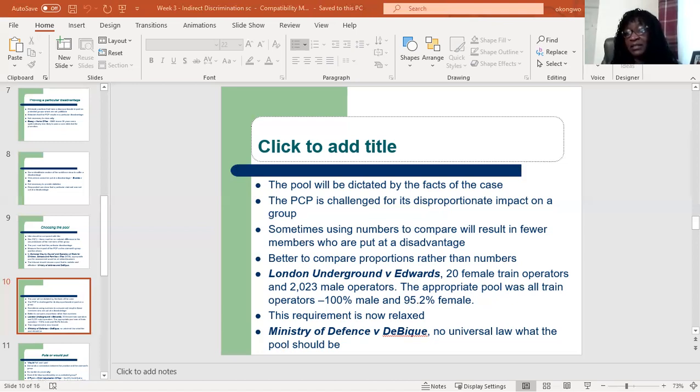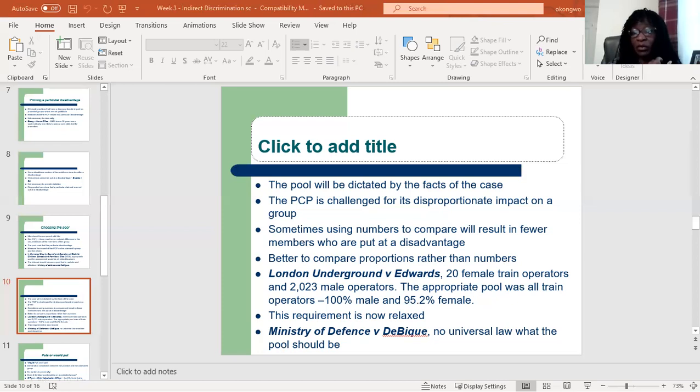In some instances where the number of the protected group is low in that pool, using numbers to compare will result in fewer members of the group being put at an advantage. So it's better to use a proportion to compare. All right, so I have that case, London Underground against